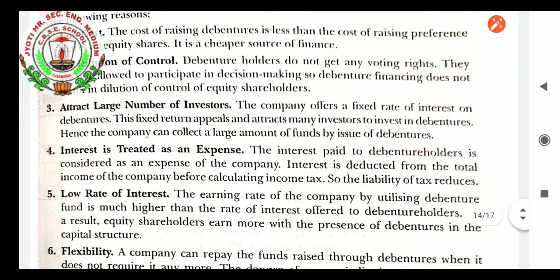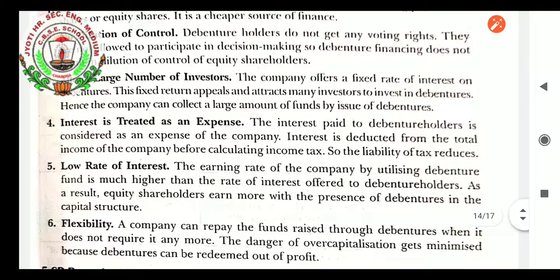Interest is treated as an expense, students. The interest paid to debenture holders is considered as an expense of the company. Interest is deducted from the total income of the company before calculating income tax. So, the liability of tax reduces.